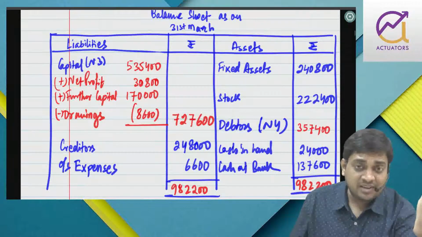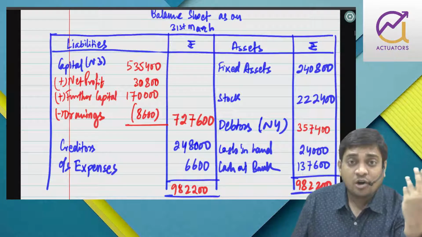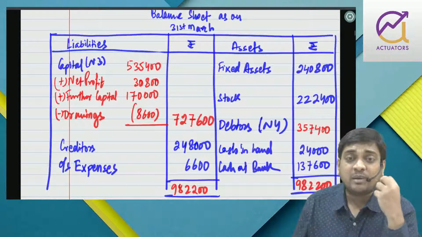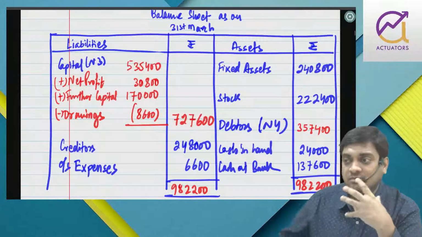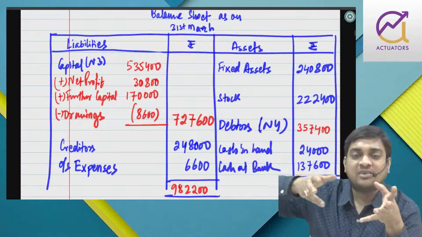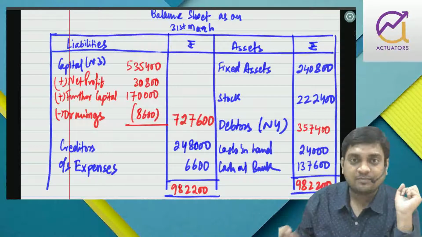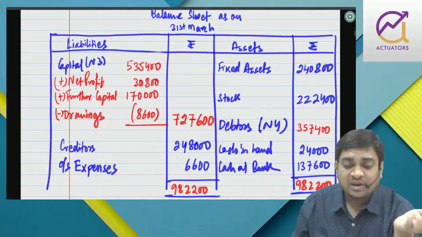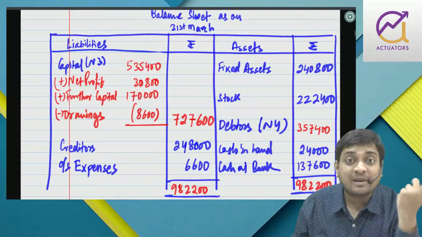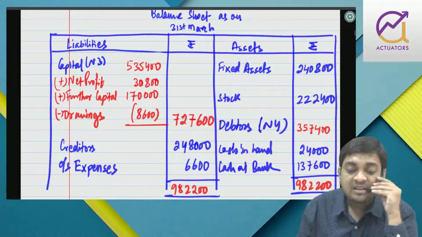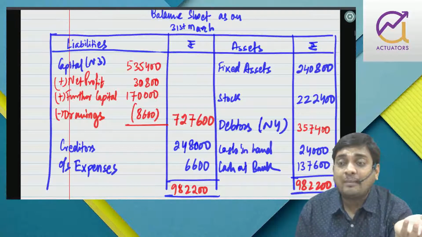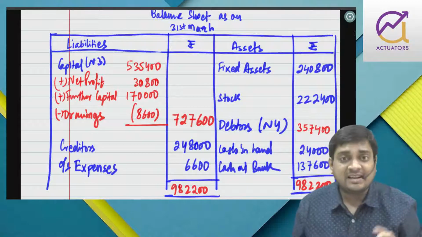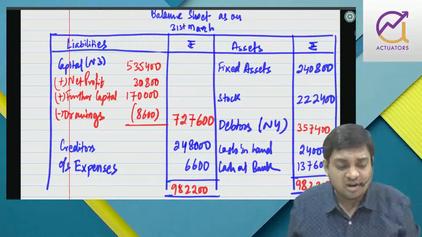One problem which we did, in order to complete cash book, we prepared collection from debtor and payment to creditor. By preparing debtor and creditor, we got that figure, we posted there, and we got cash sales. So cash can be prepared to get cash sales. Cash can be prepared to get, suppose they don't give us the expense payment detail, here they have given us. Cash book can be prepared to find out capital introduction, or the drawings, anything they can treat as balancing figure, but here they have given us all information.